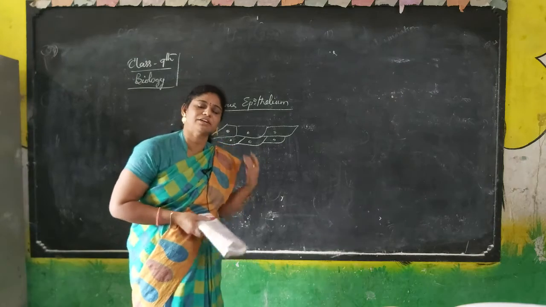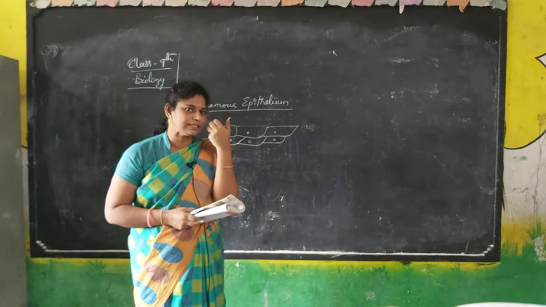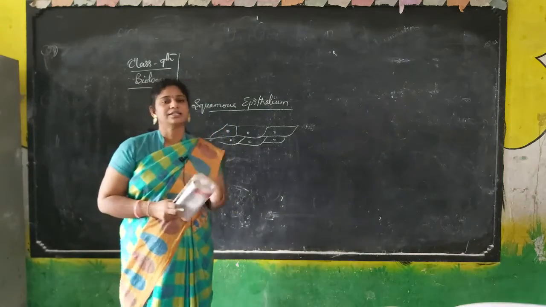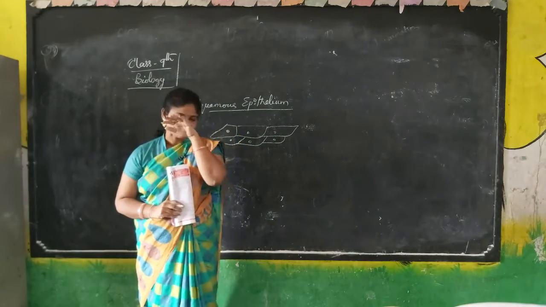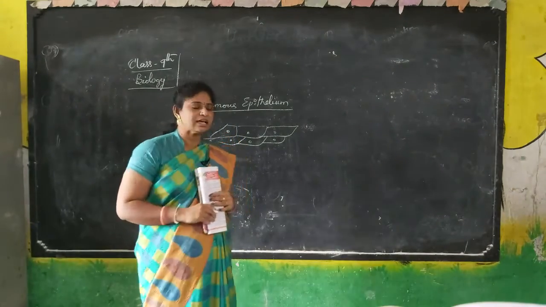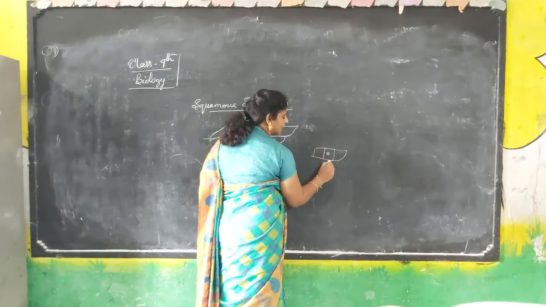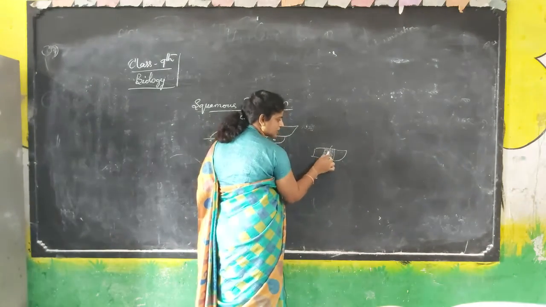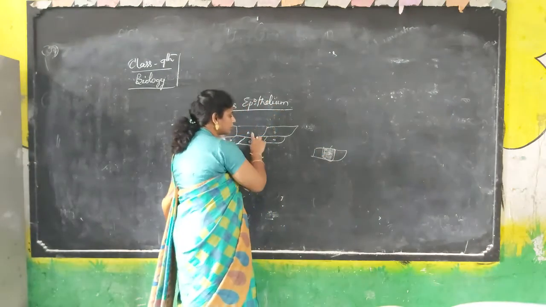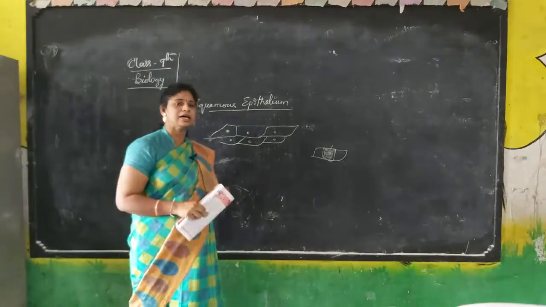Which part are they covering? Mostly, they have done one activity for you: they took scrapings from the inside of our mouth, the buccal cavity. This inside region is called the buccal cavity. They took the scraping and placed the cells. It is already in 8th class. We take the cells, place one drop of water on the slide, place the cheek cells on it, spread it, place a cover slip and watch under the microscope. You can see the cells. These flat cells are called squamous epithelial cells.